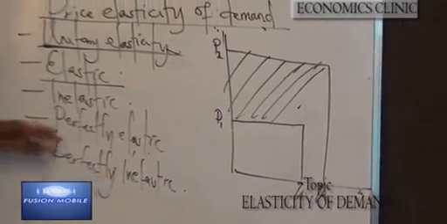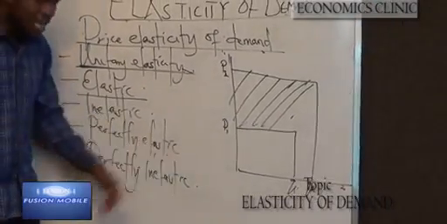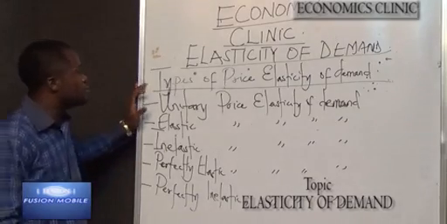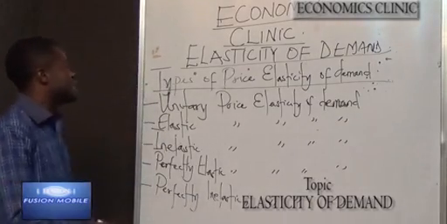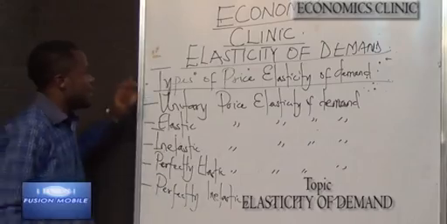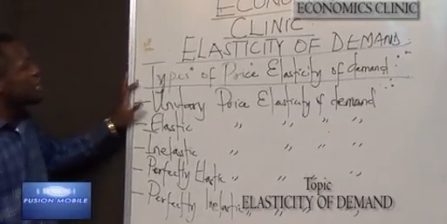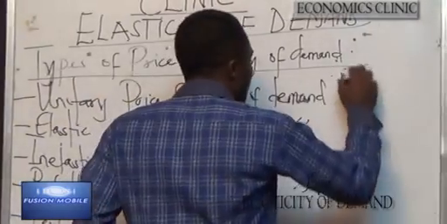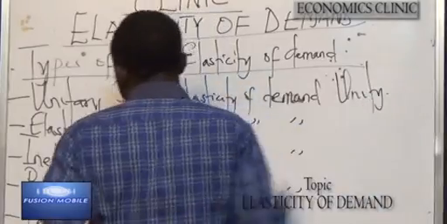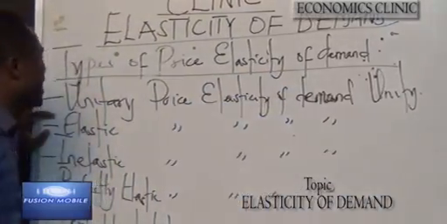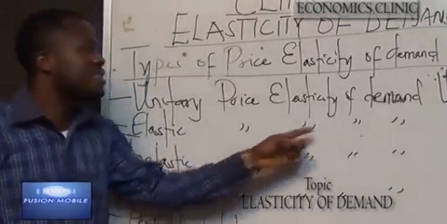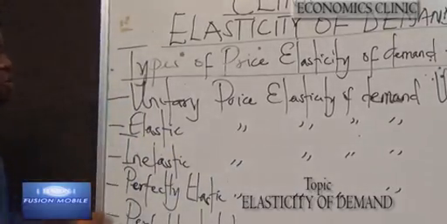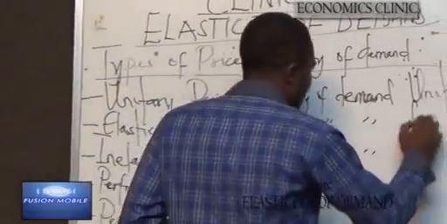The next is perfectly elastic. Now we are moving to types of price elasticity of demand, which are unitary price elasticity of demand, which can also be referred to as unity price elasticity of demand. We have elastic price elasticity of demand, which can also be called fairly elastic.